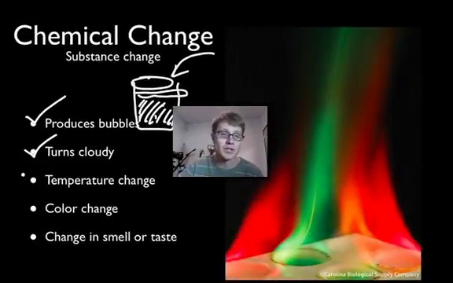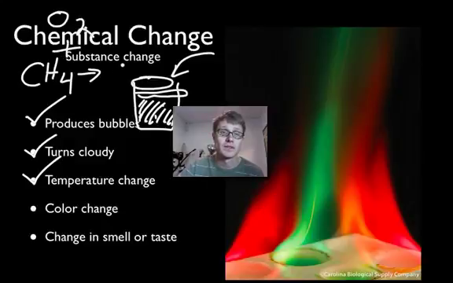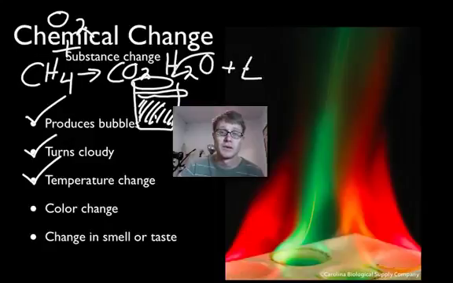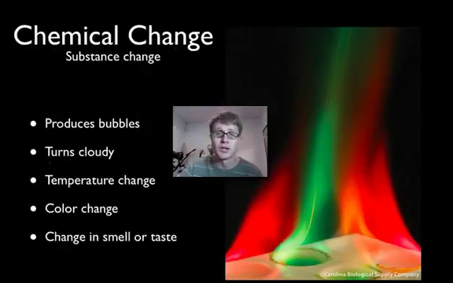Okay, let's say we get a temperature change. A temperature change is going to indicate a chemical reaction is taking place. And so the simplest one would be methane. Methane is natural gas. It's in a Bunsen burner. And so when we combine that with oxygen, O2 gas, we get some carbon dioxide, we get some H2O, and we get a lot of energy. And so we're creating energy or giving off energy that was stored in the chemical bonds of the methane, and so we would call that a chemical change. In other words, we've increased the temperature.